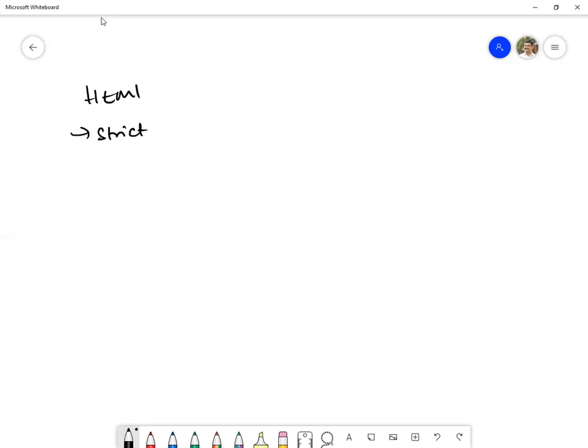It is not at all strict regarding the rules which have to be followed, like case sensitivity. It is not case sensitive.